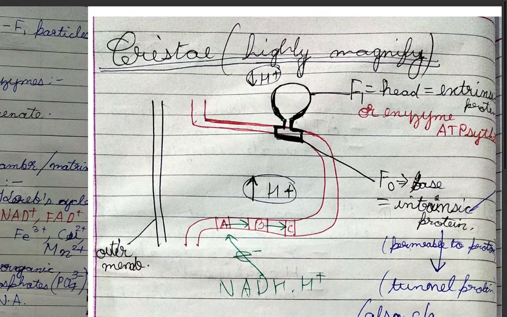It helps in the movement of protons. Since F0 is intrinsic and F1, the head, is extrinsic, it is called F0 F1. And then here we have protons. The concentration of protons outside the cristae and inside the cristae has to be different. Inside, the proton concentration has to be high, and outside it has to be low.